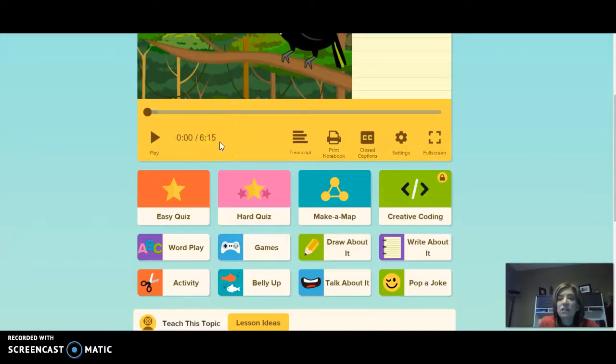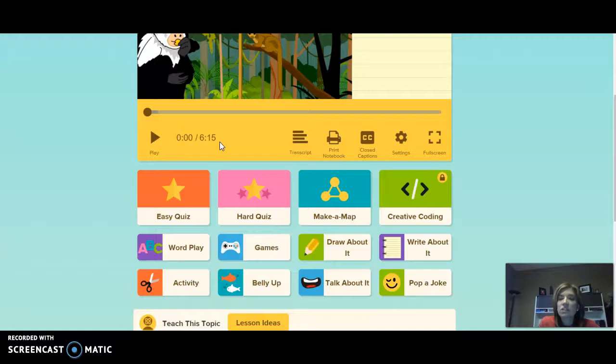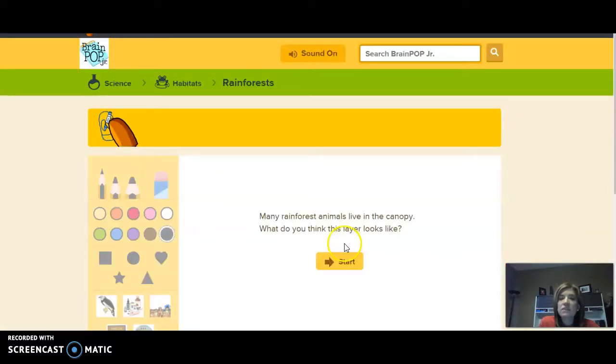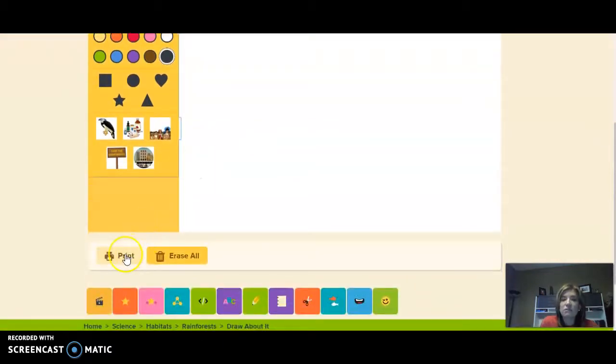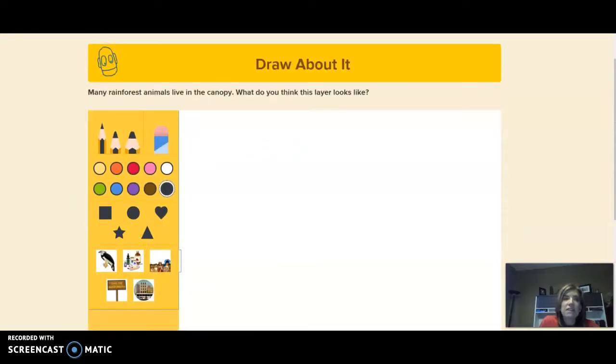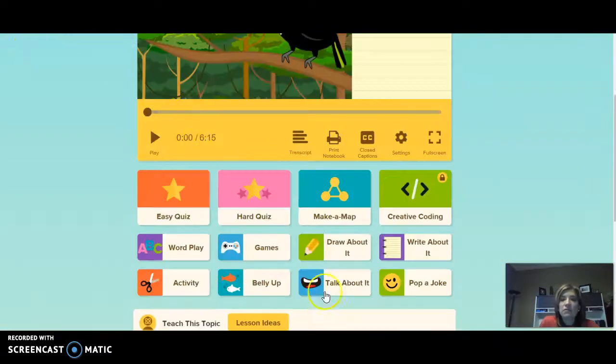There are a few others that I thought were really good too. Let me share those with you. The first one was Draw About It. In Draw About It, it says many rainforest animals live in the canopy. What do you think this layer looks like? So you'll click Start and you'll be able to draw a picture of what you think the canopy of the rainforest looks like. Down below is an option for you to print if you would like to print your picture when you're done. Let me show you another example.